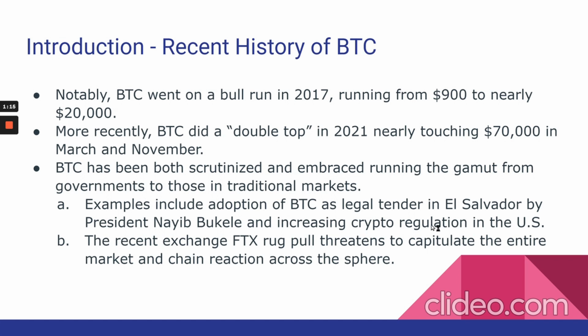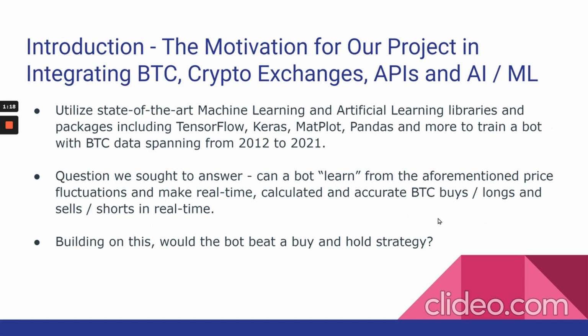So our goal is to use machine learning and artificial learning libraries and packages, including TensorFlow, Keras, Matplot, and Pandas, to train a bot with BTC data spanning from 2012 to 2021. We wanted to determine, could a bot learn from the aforementioned price fluctuations and make real-time calculated and accurate BTC buys, longs, and sells? So would it also be a buy and hold strategy?